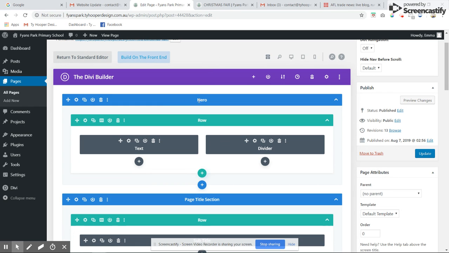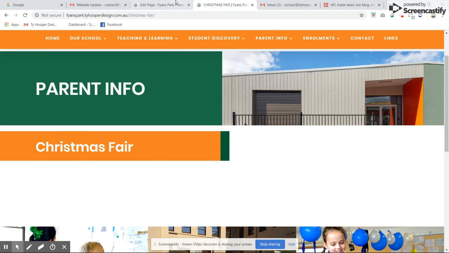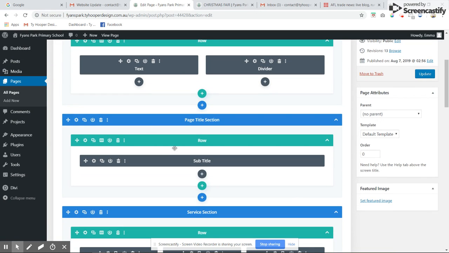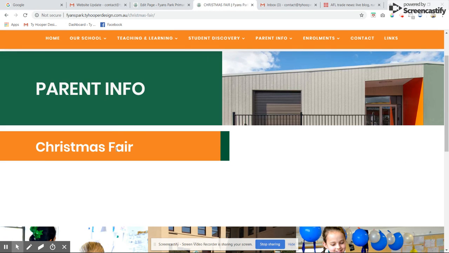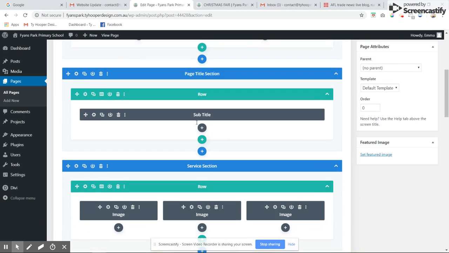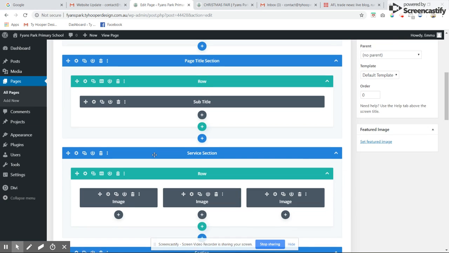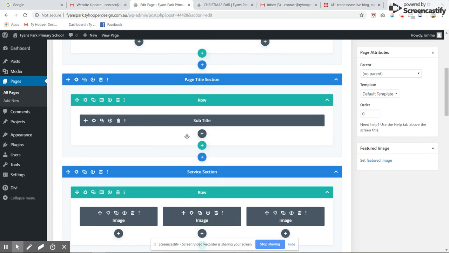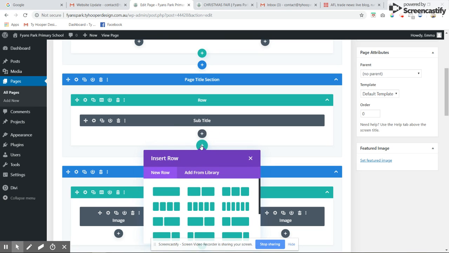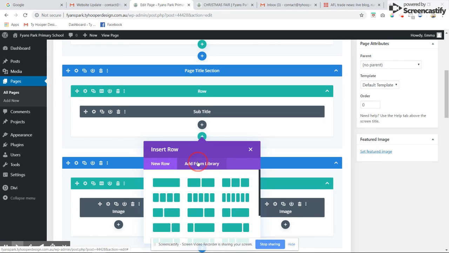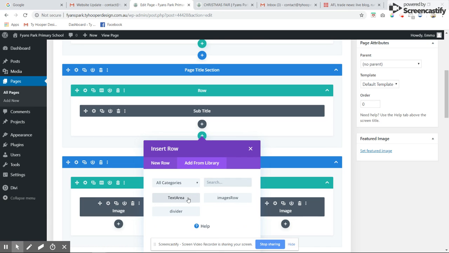So this again relates to the top area, the row subtitle is just here, and then the images is here. What we want to do is add a new row in between the subtitle and the images. So we just want to click here, this green area, add new row. And we just want to come to add from library because I've already set one up, text area.